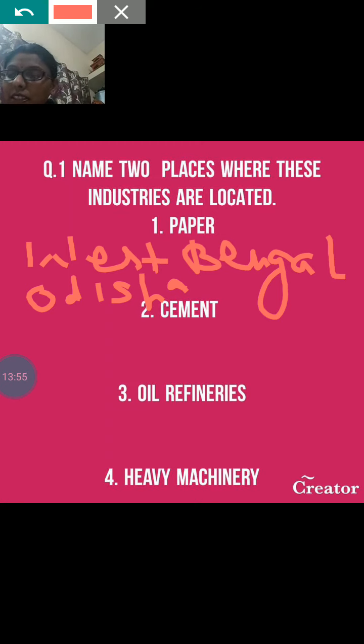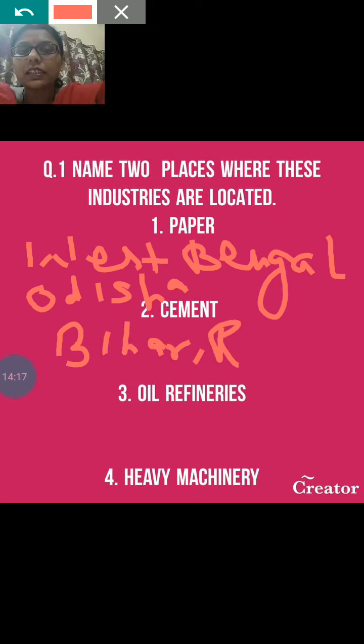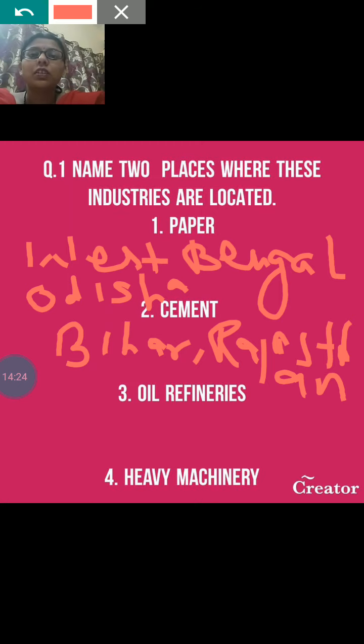Second one is cement industry. The major centers of cement industries are Rajasthan, Madhya Pradesh, Bihar and Tamil Nadu. So I will write here Bihar and Rajasthan, R-A-J-A-S-T-H-A-N, Rajasthan. Okay, Bihar and Rajasthan.